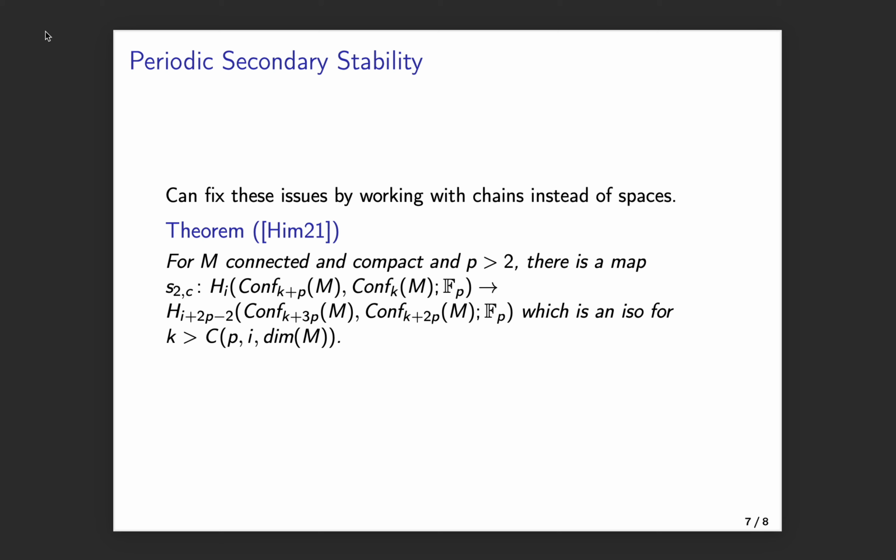And this isomorphism is an example of a new kind of phenomenon, and I would call it periodic secondary stability, because unlike before where I was considering the configuration space of k plus 1 points on M relative to the configuration space of k points on M, now we're considering configurations of k plus p points. And so there's a period p phenomenon happening here, and in my opinion, it makes it qualitatively different from secondary stability for non-compact manifolds.